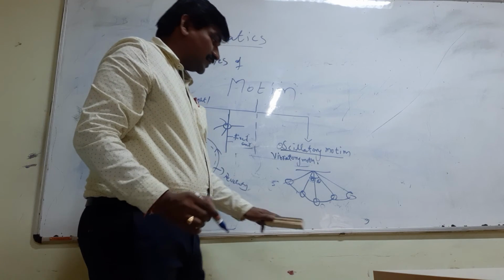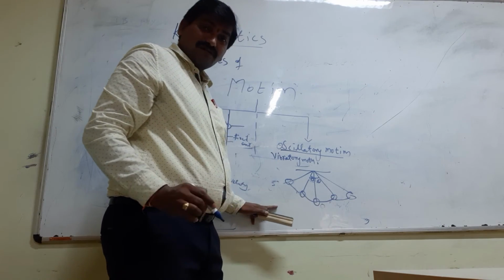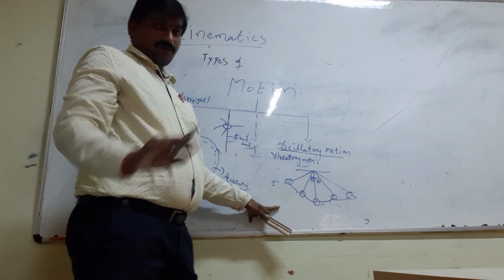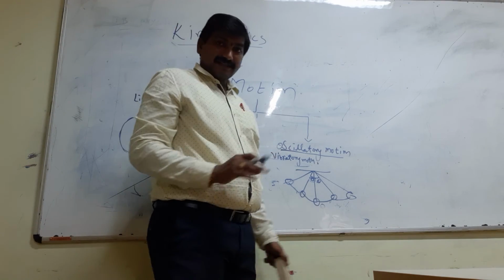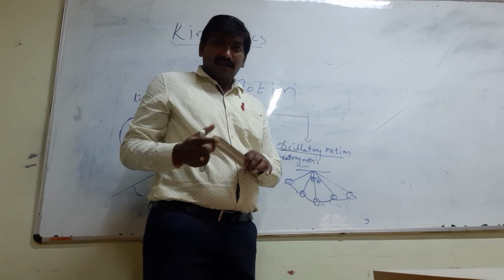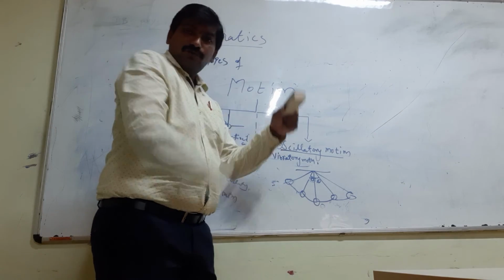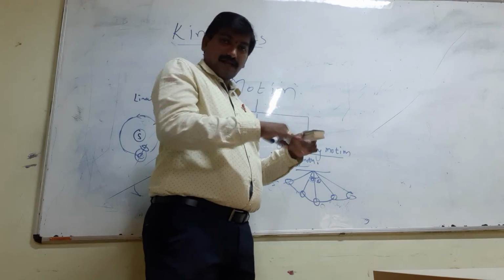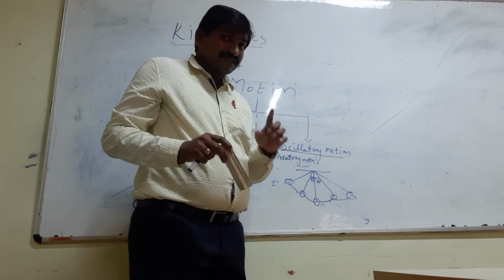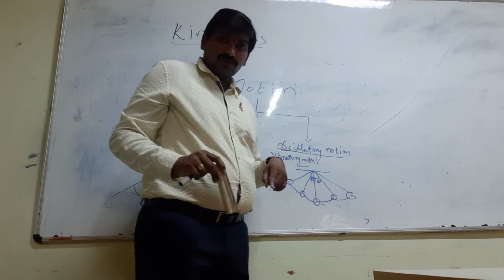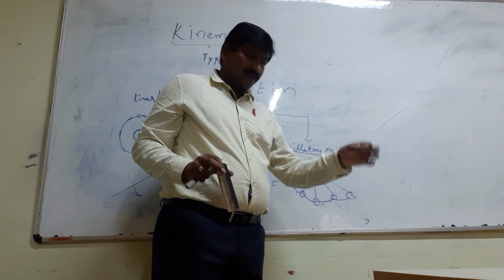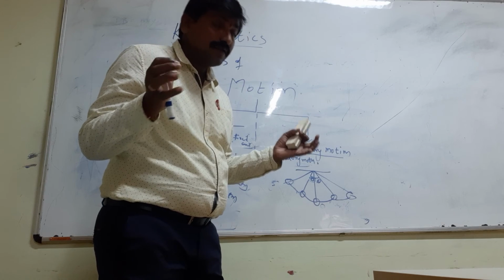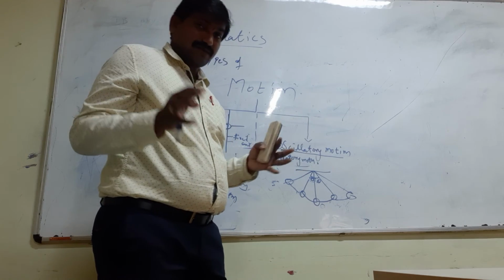This type of motion we cannot call oscillatory, but we can call it vibratory motion. For example, if you hold a scale and pluck it, it vibrates with a large angle, not a small angle. A blade kept on two rigid supports, if you pluck it, vibrates too.